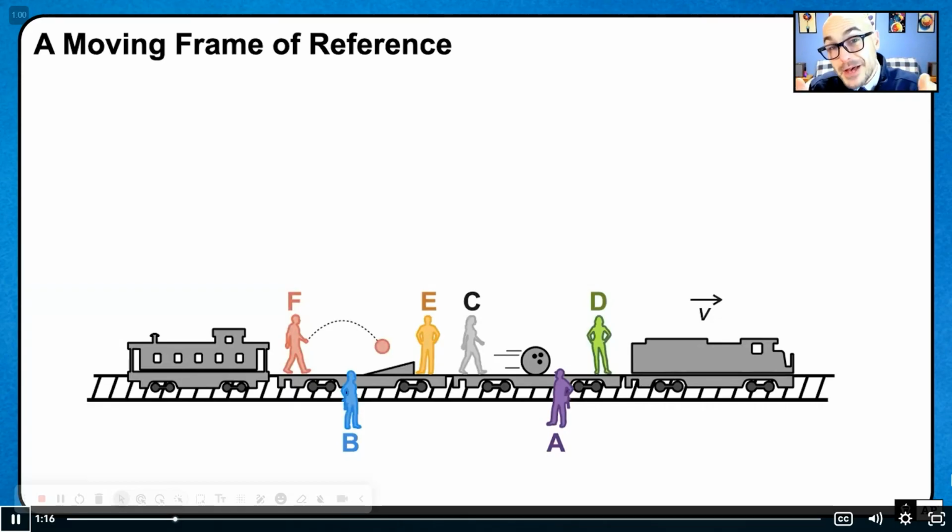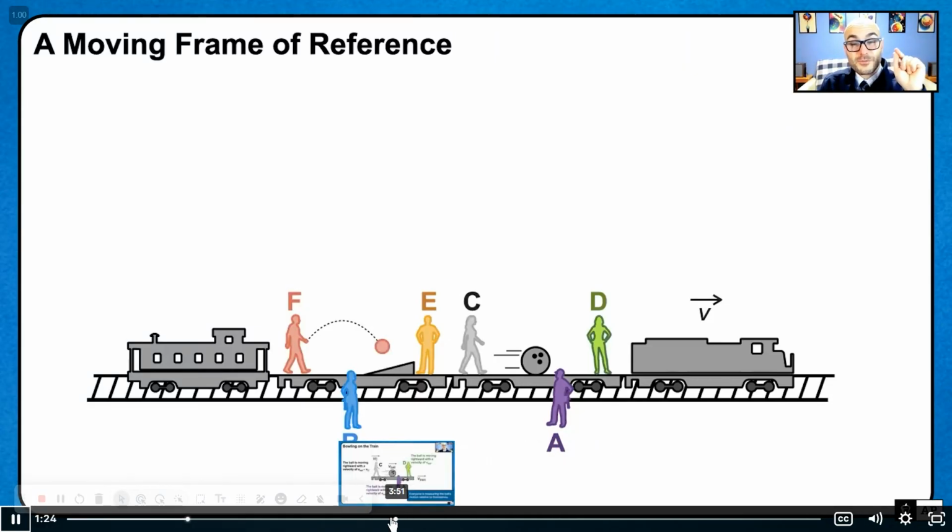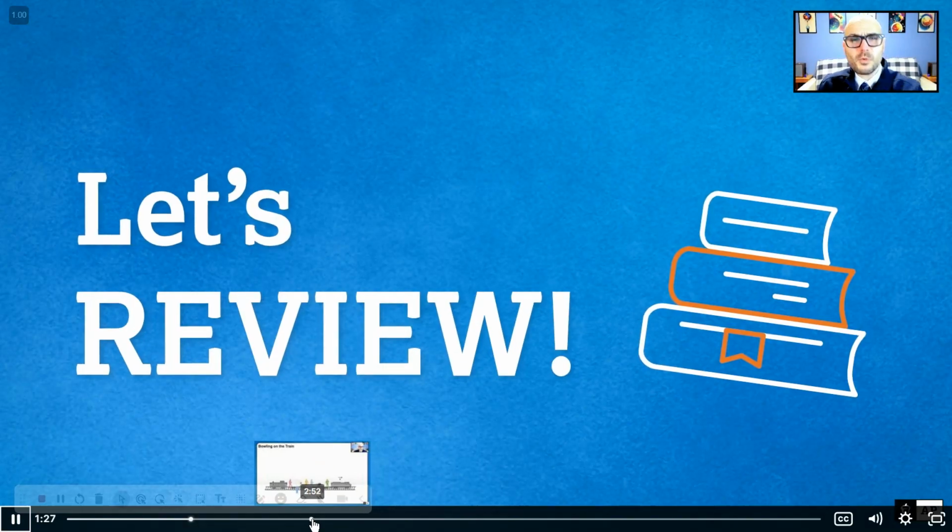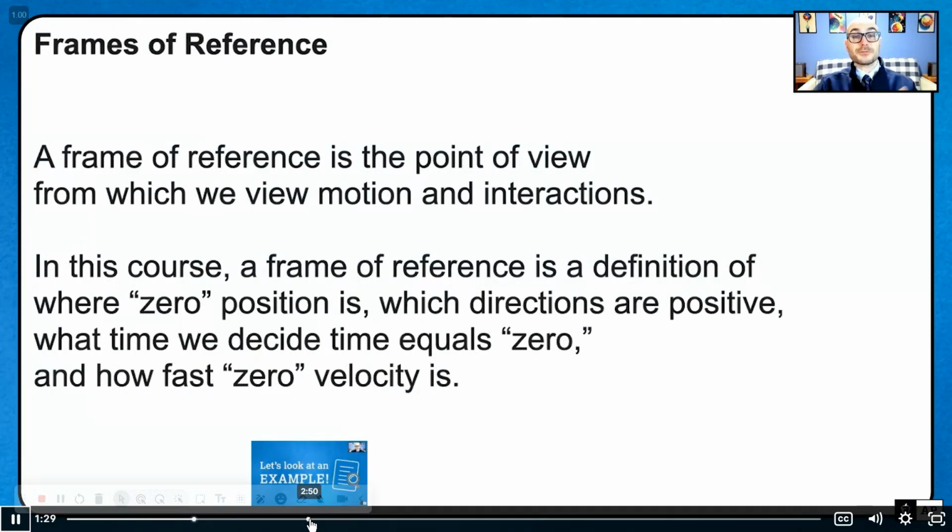Okay, now you have the whole situation. Person A, B, all the way through F. They're hanging out on this train and they're all doing stuff. We need to discuss some relevant terms, so let's get into it. What's a frame of reference? Well, a frame of reference is the point of view of this train.